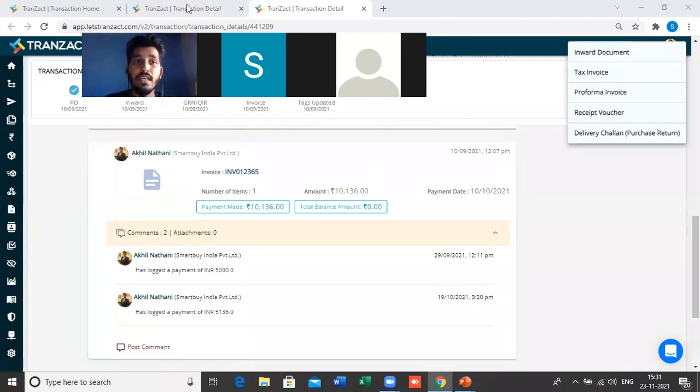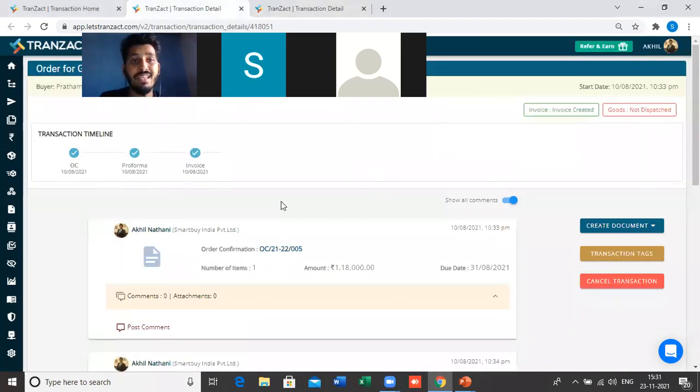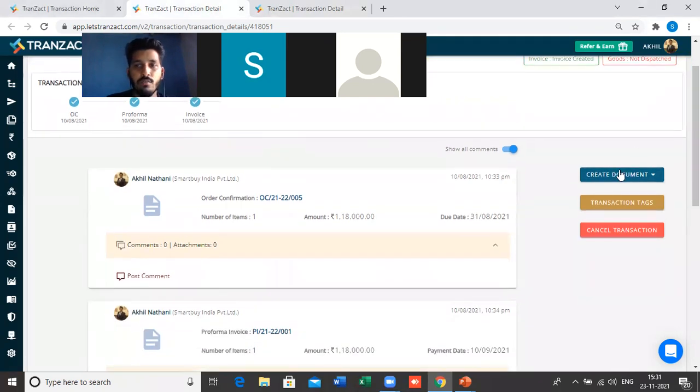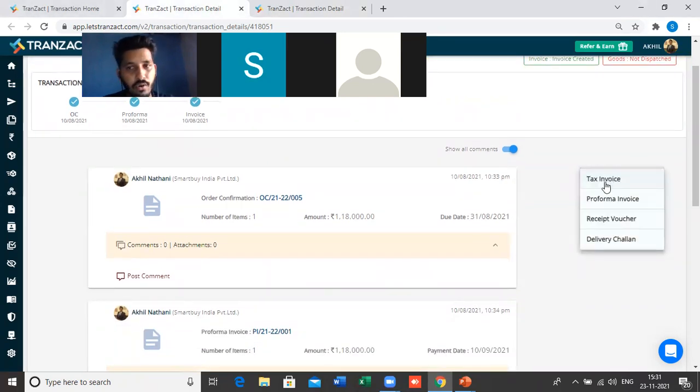Same thing if I switch to my sales transaction. This is how my sales transaction looks. You will get an option to create the OC from the transaction dashboard, and against the OC in create document, you can create a tax invoice, a pro forma invoice, and a receipt voucher. A receipt voucher is when you take an advance from your buyers. In that case we have to create a receipt voucher, and then we have the delivery challan also.